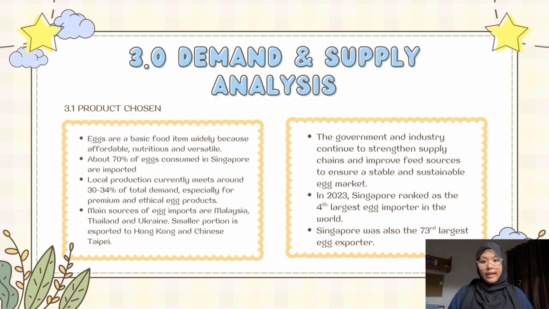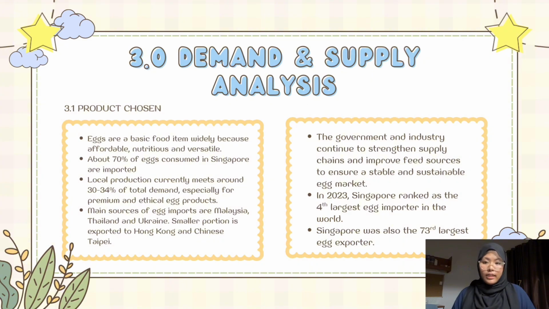Next, I will explain demand and supply analysis for our product. Our chosen product is egg. Eggs are a basic food item widely used by households, restaurants, and food businesses because they are affordable, nutritious, and versatile. About 70% of eggs consumed in Singapore are imported, while local production is gradually increasing through food security initiatives and technology-driven farms such as Chew's Agriculture.